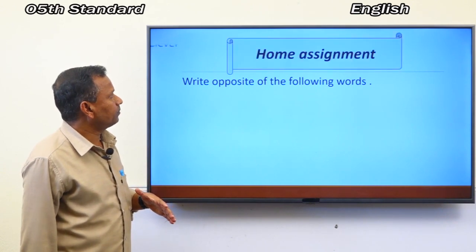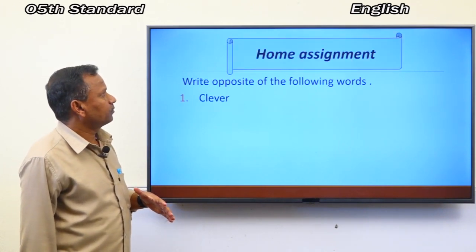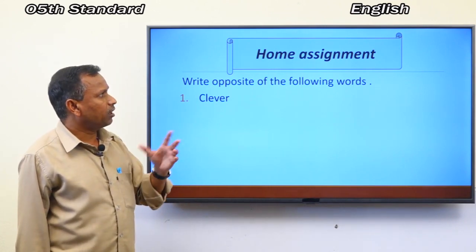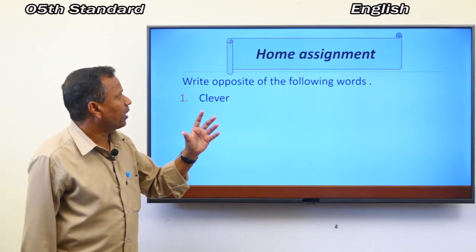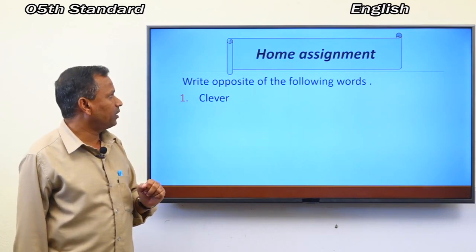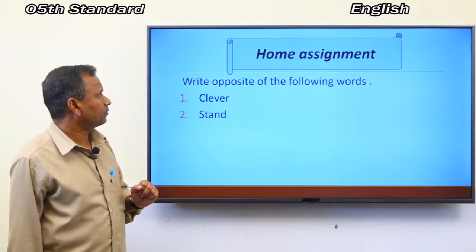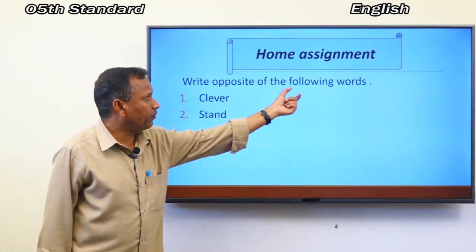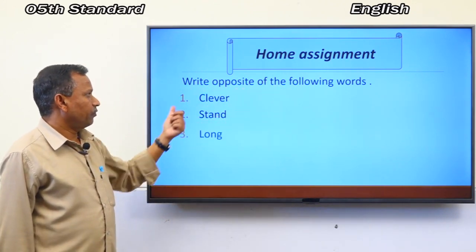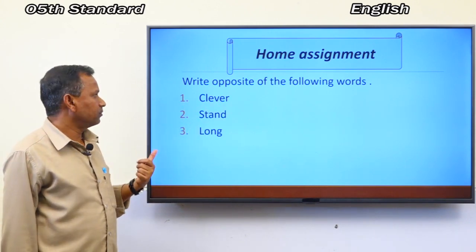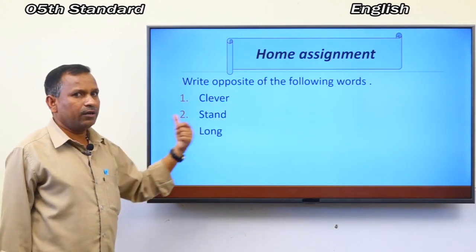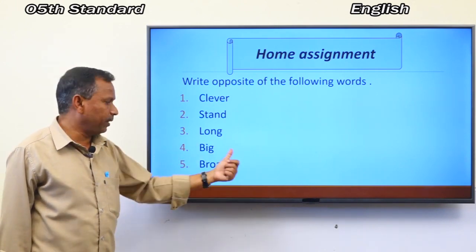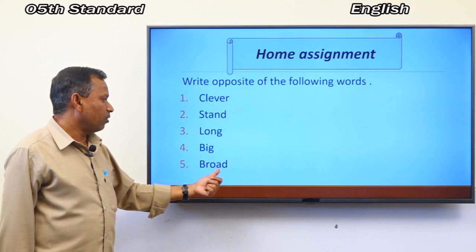The last part of the lesson is home assignment. What is written here? Write the opposites of the following words. First one is clever, second one is stand, third one is long, fourth one is big, and the last one is broad.